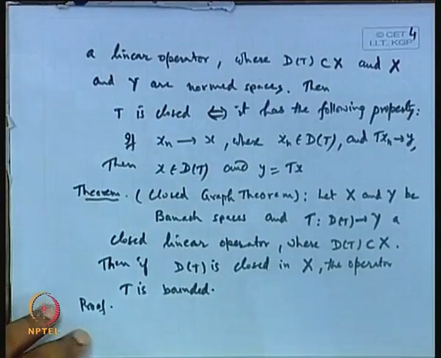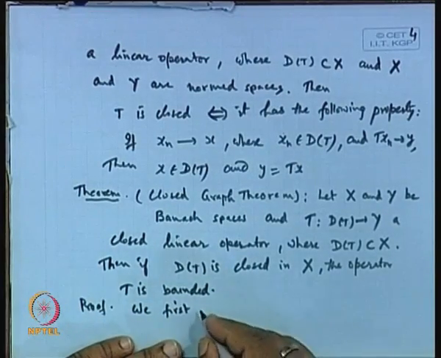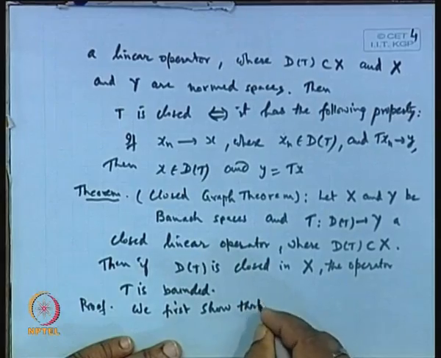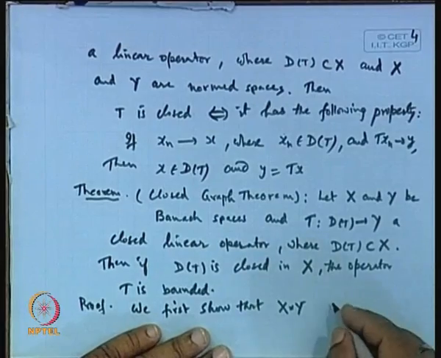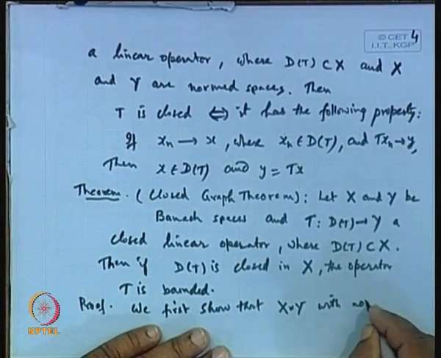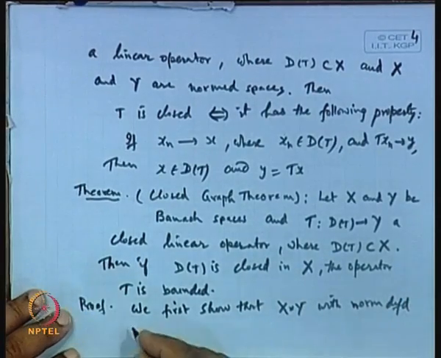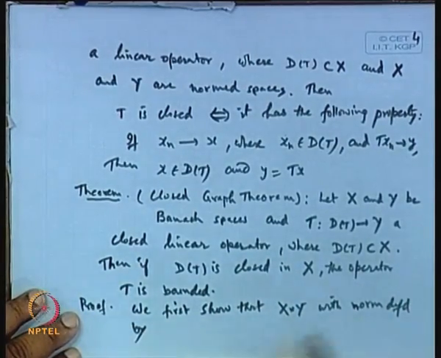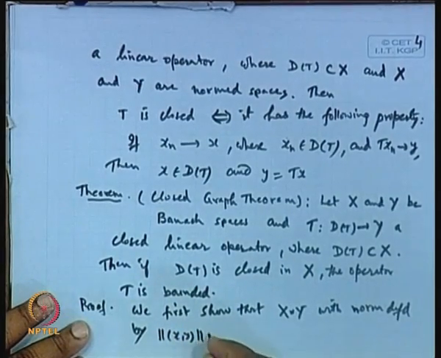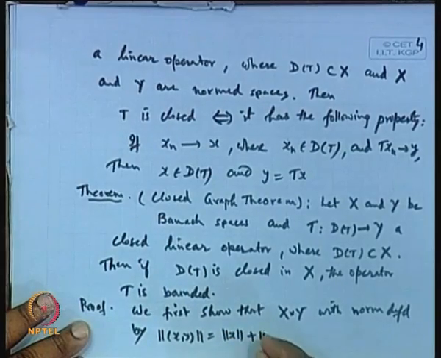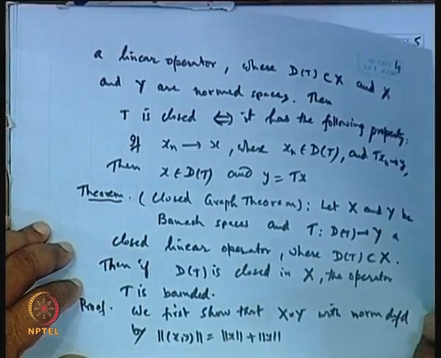So, let us first show that X cross Y, with the norm defined by norm of (x, y) equals norm of x plus norm of y, with this norm is complete.